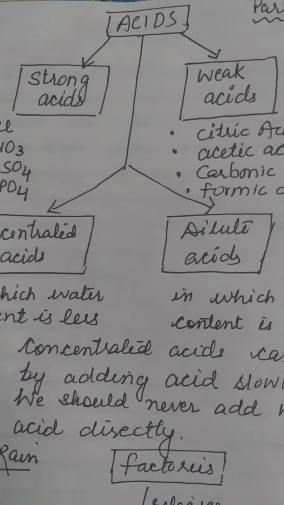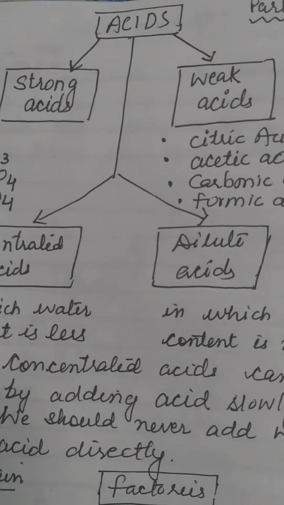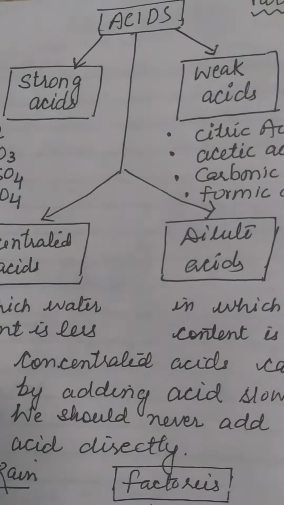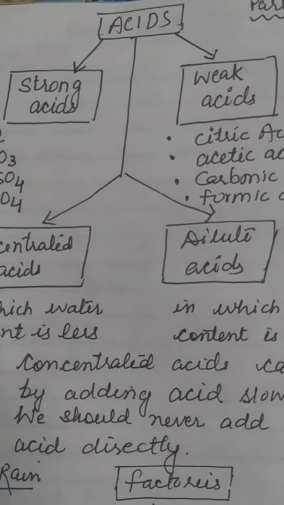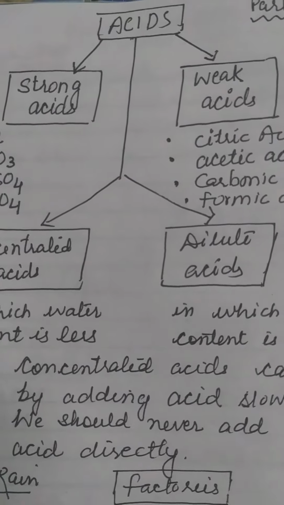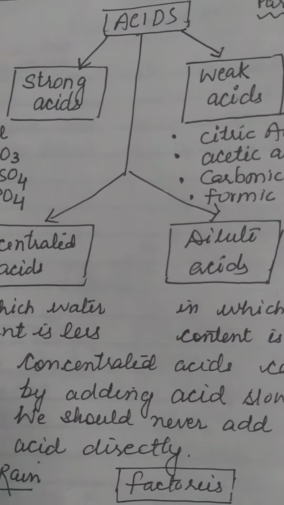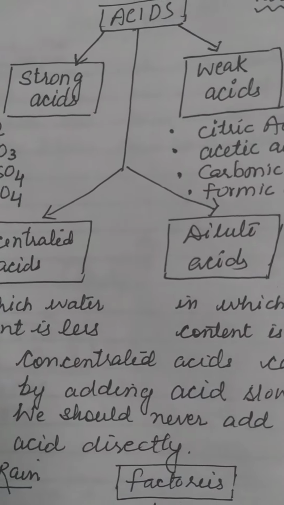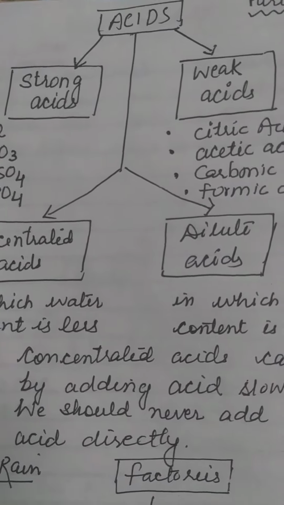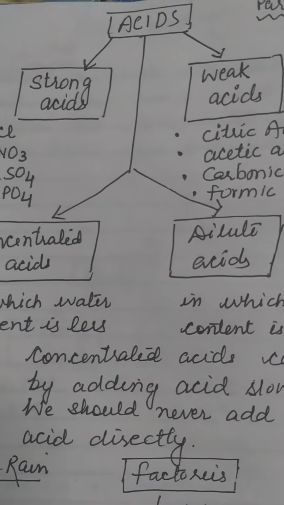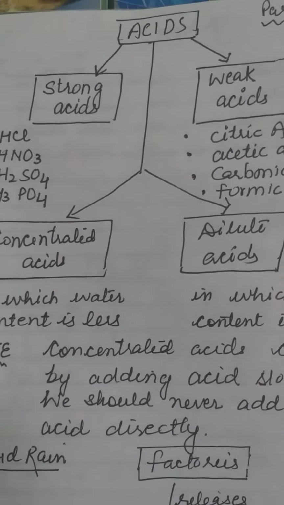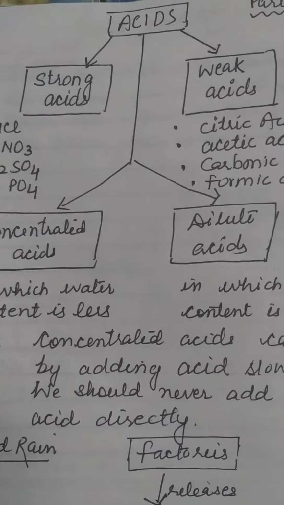Hello children, in this video I will tell you about acids and their types. In the previous video I already told you that acids are the chemicals which make a substance sour in taste. Now there are four types of acids: strong acids and weak acids, concentrated acids and dilute acids.